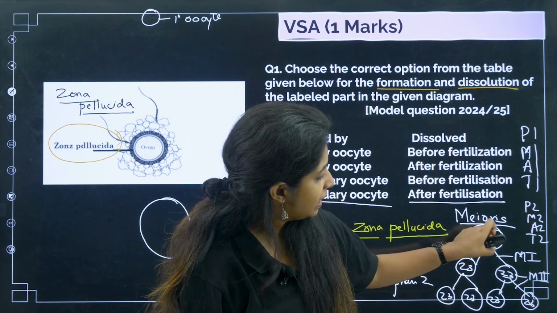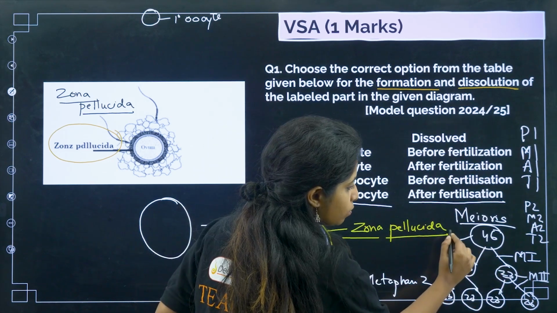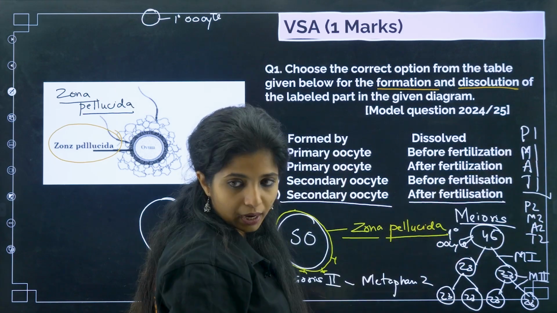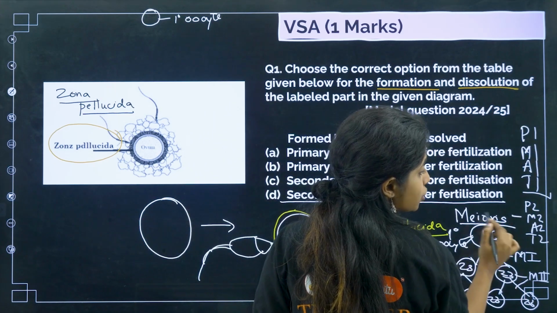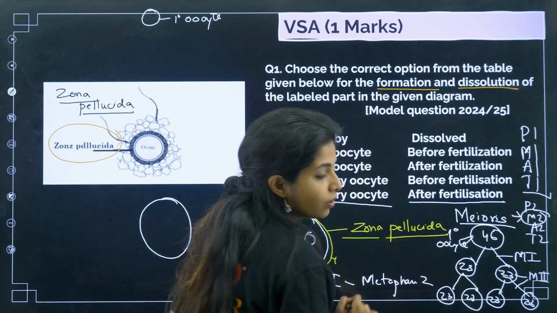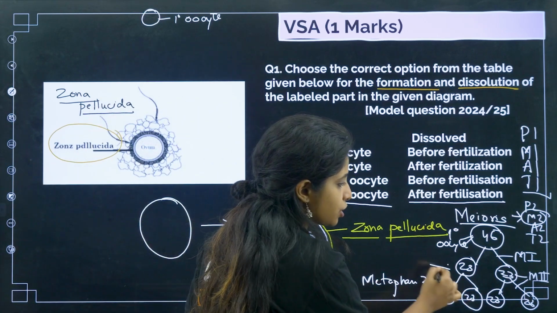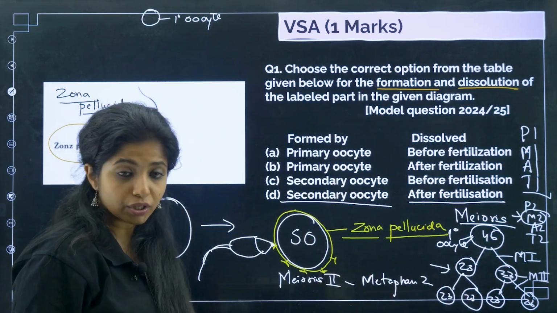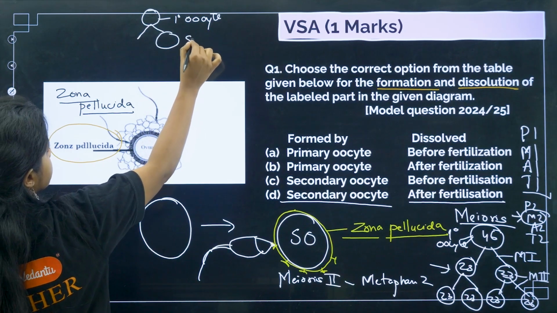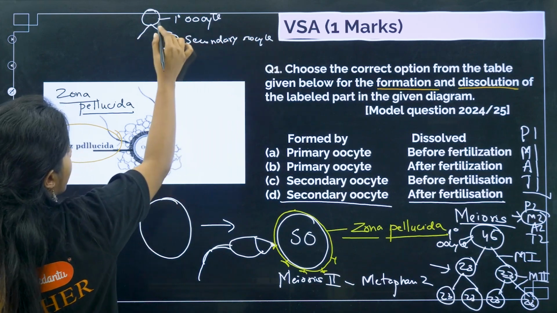So I am saying it underwent this whole division and it came up over here, and what do you call this? This is the primary oocyte, which underwent whole meiosis 1, and now it has reached meiosis 2 at stage metaphase 2, and it got stuck over here. It will get stuck at this particular stage. Okay, if you still didn't understand, I can explain. So primary oocyte divided itself, gave what? Secondary oocyte.